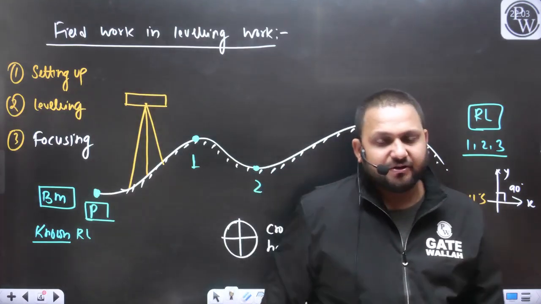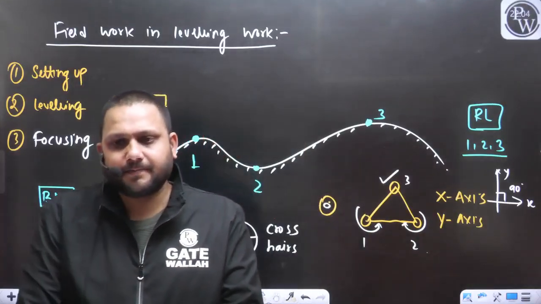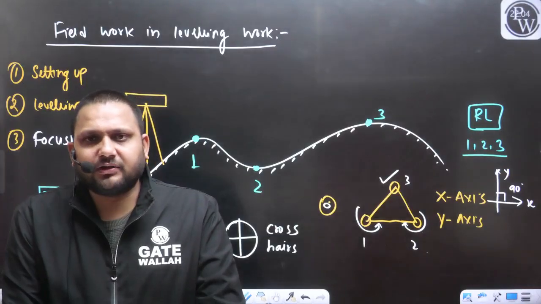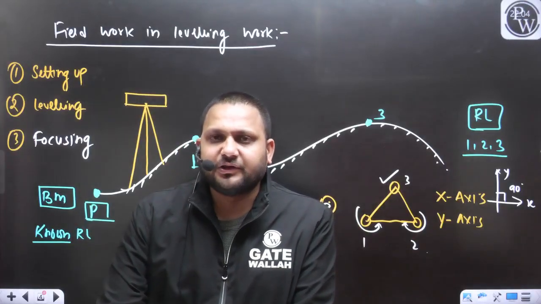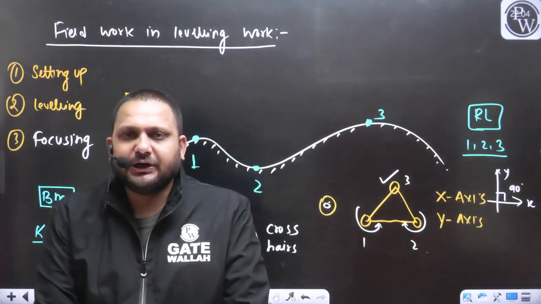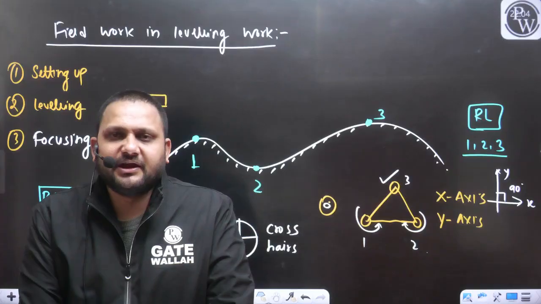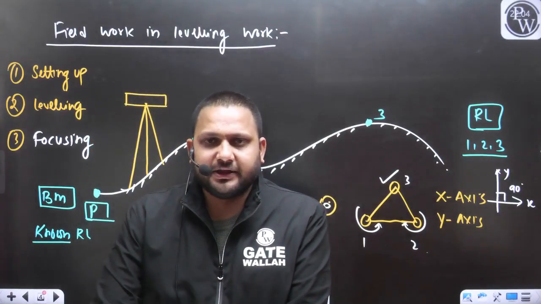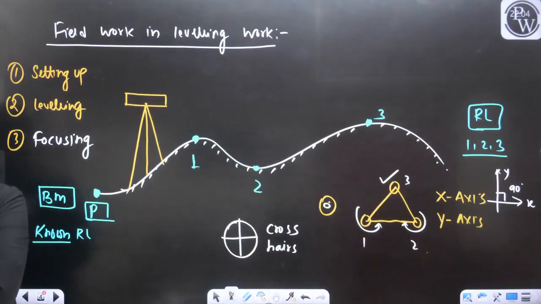Listen carefully. When I am talking about the RL, the reference for the measurement should be mean sea level. So you need to define the position of point 1, and of points 2 and 3, from the mean sea level. You need to define the vertical distance of these points 1, 2, 3 from the mean sea level.